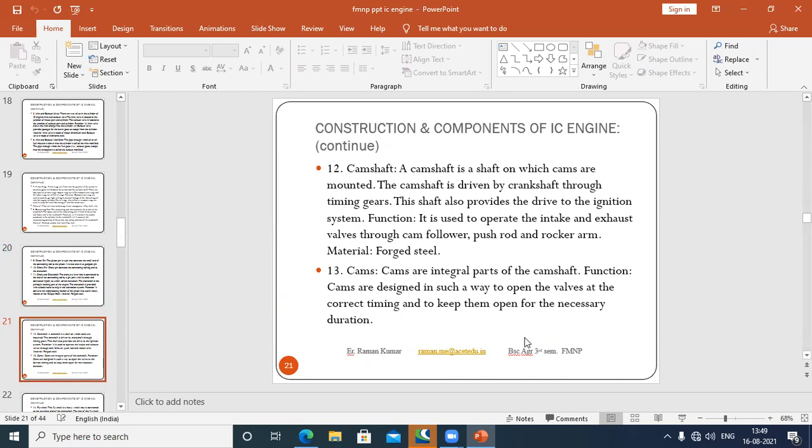Camshaft is mostly used to... camshaft on which cams are mounted. Okay, the camshaft is driven by crankshaft through timing gear.